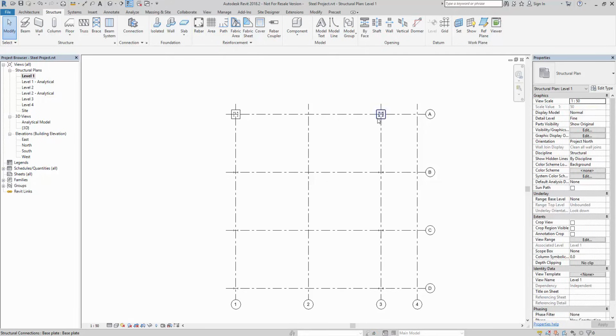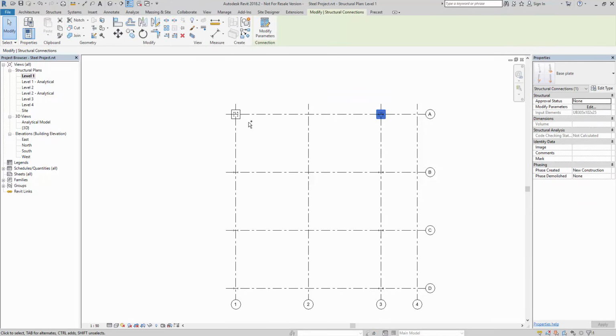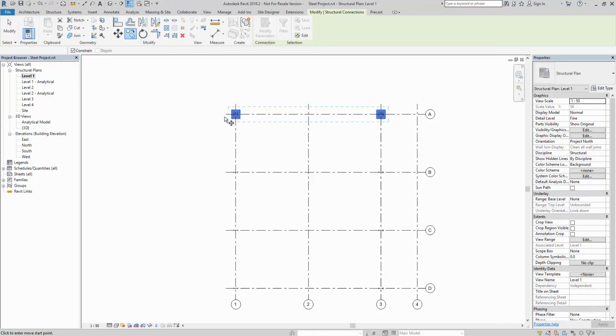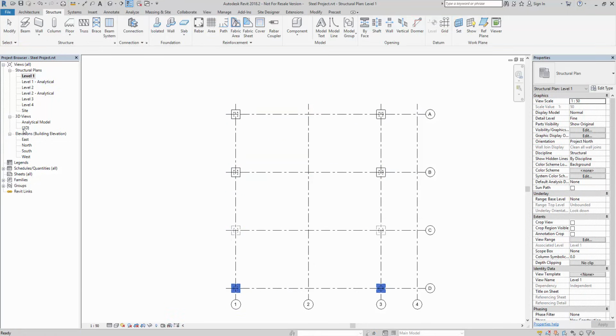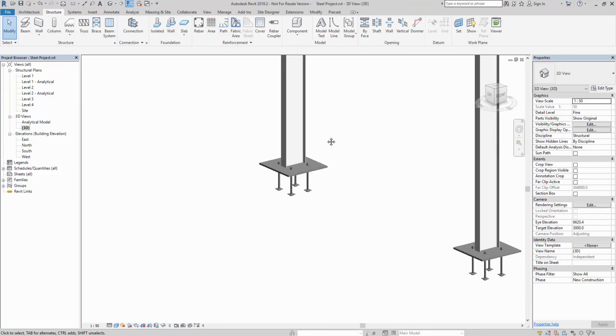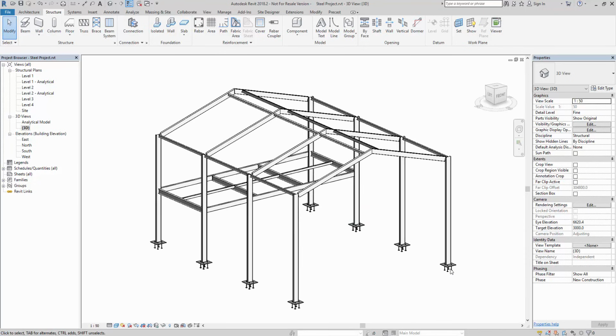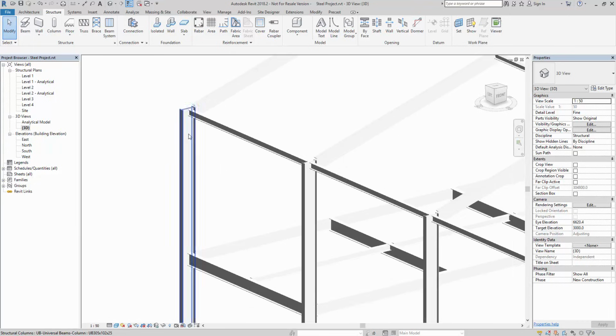So there's 1 and 2. If I select this, again, and this one, and then we can copy it based upon the grid lines into position. We have a look at 3D, and we're now starting to get a model with all the base plates. So on to the next connection.